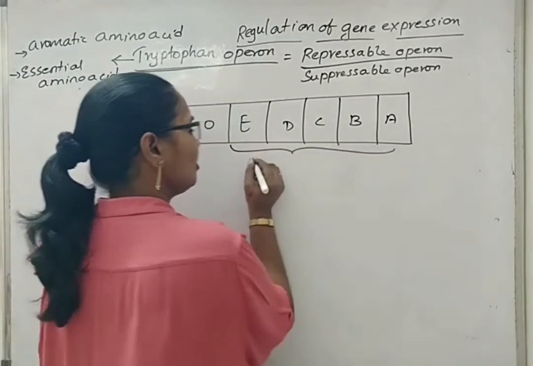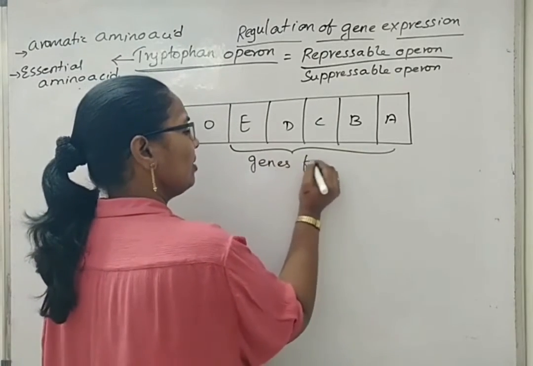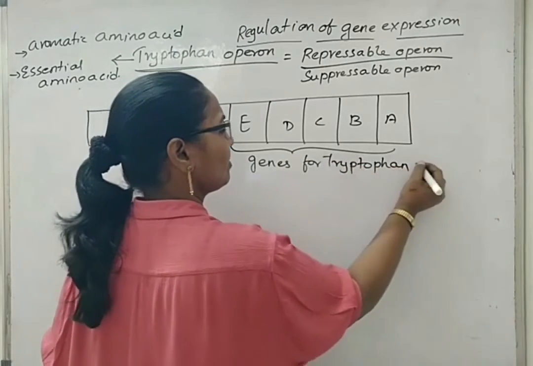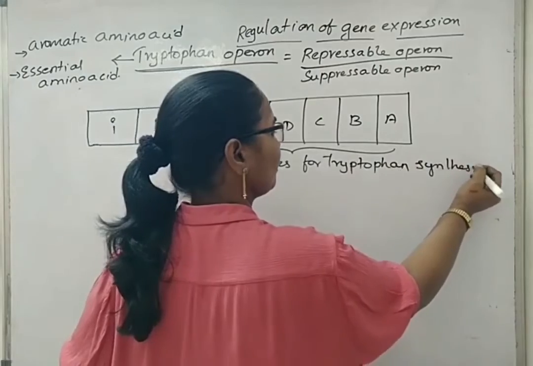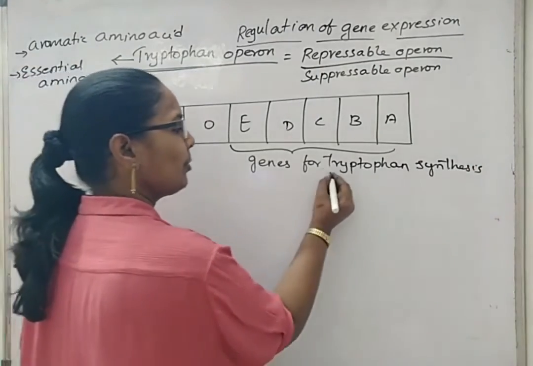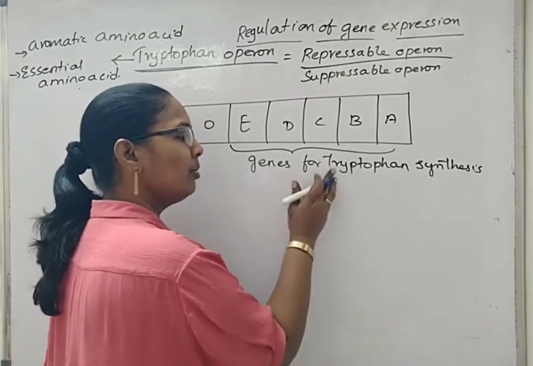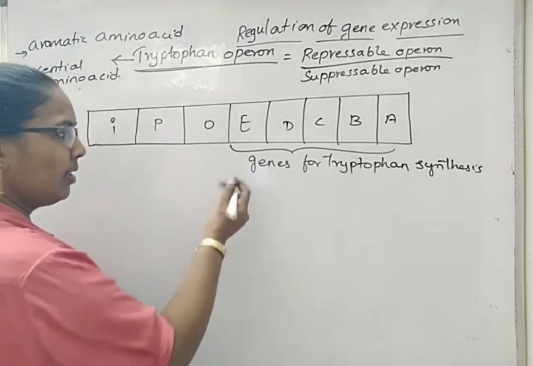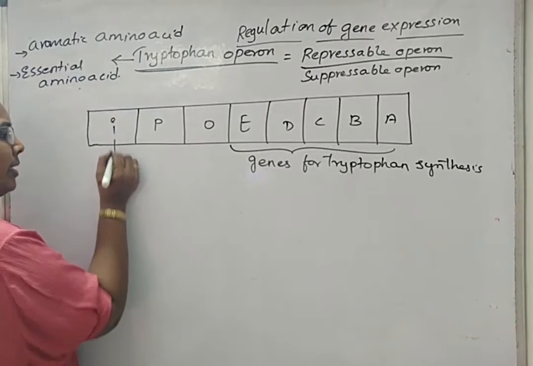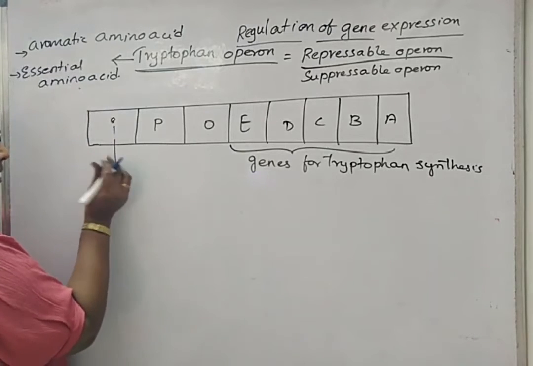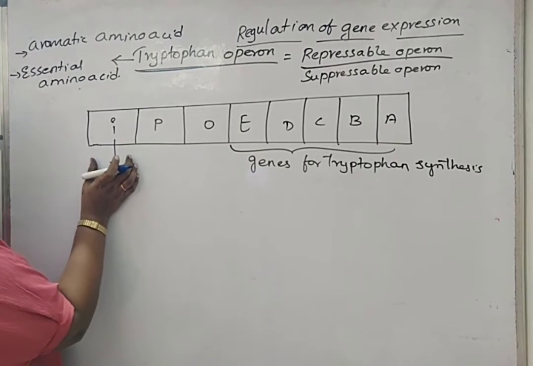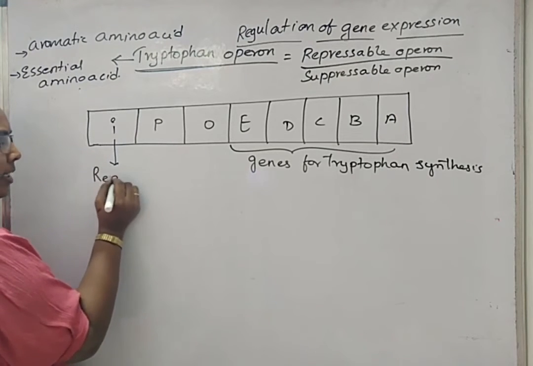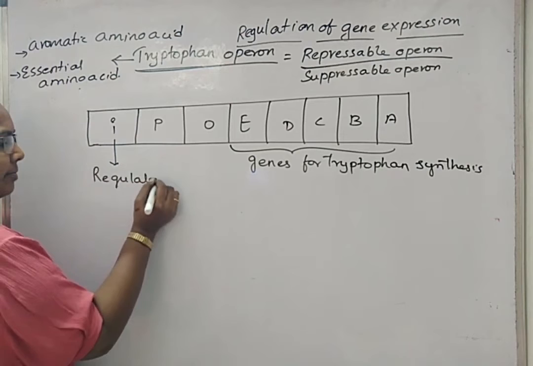So these are the structural genes for tryptophan synthesis. When this tryptophan is produced in more amount or its synthesis is exceeded, then the operon will be stopped. Normally the regulator gene undergoes transcription and translation and produces regulatory proteins.